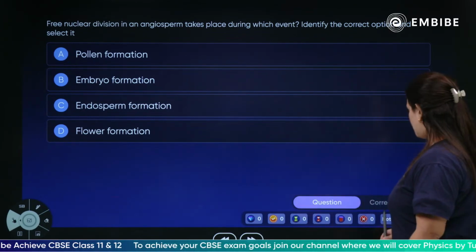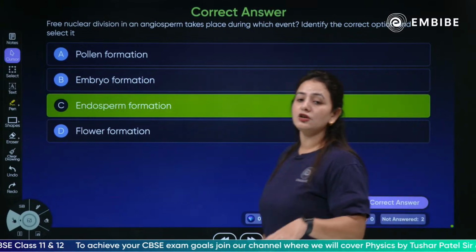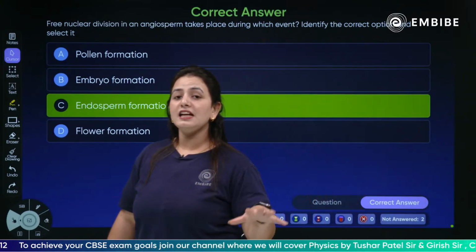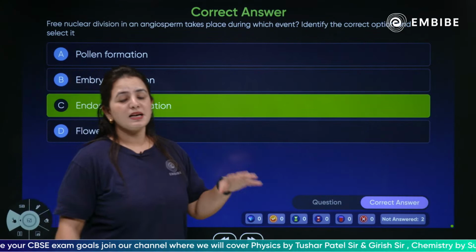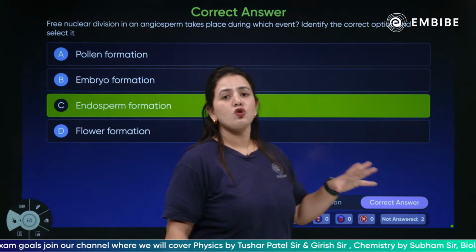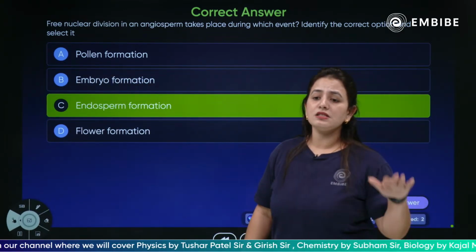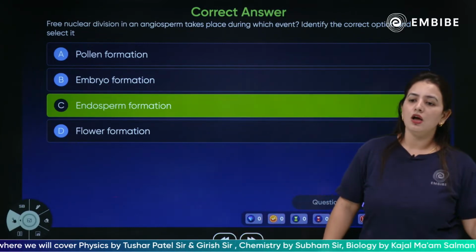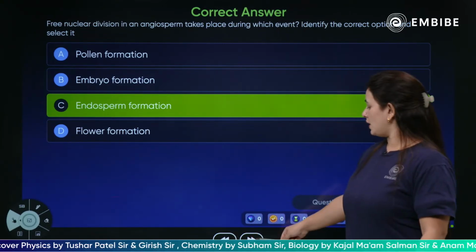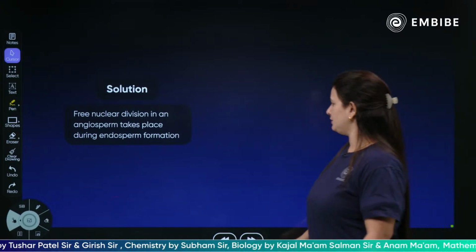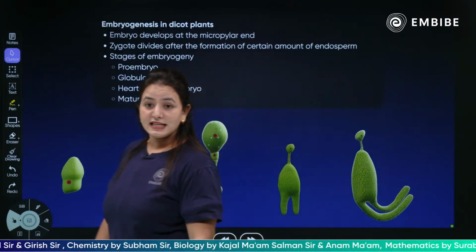Just now we have discussed it. The correct answer would be the endosperm formation. The free nuclear division leads to the formation of coconut water, a continuous nuclear division without cell wall formation. Moving forward, next we have the embryogenesis.